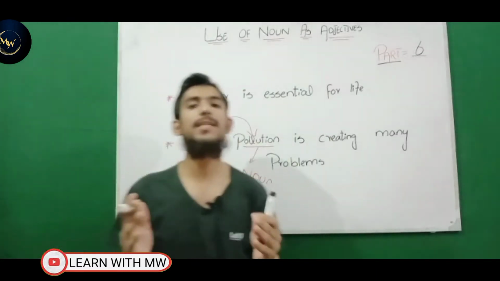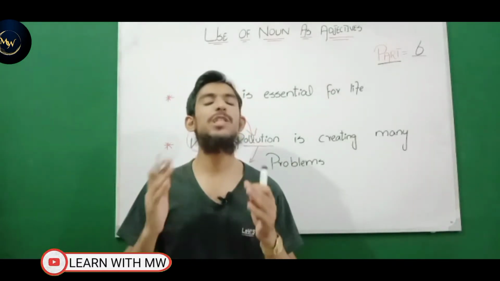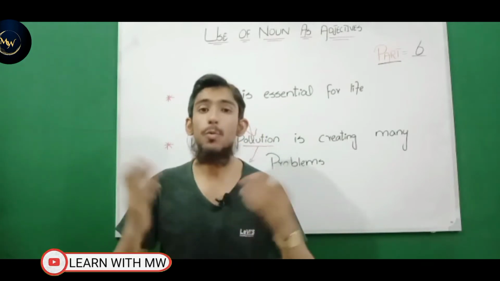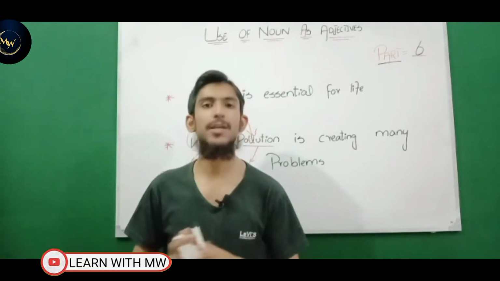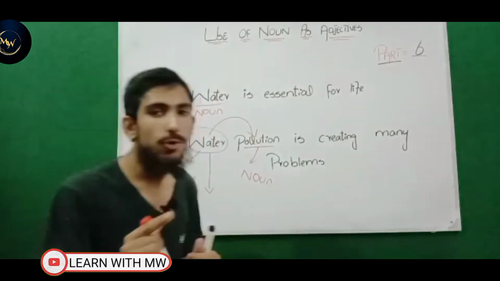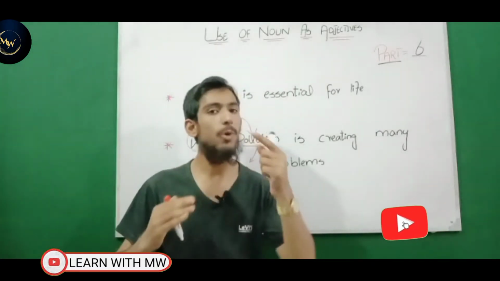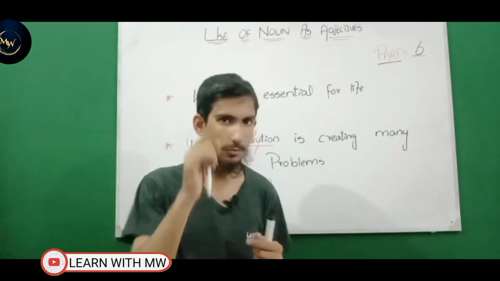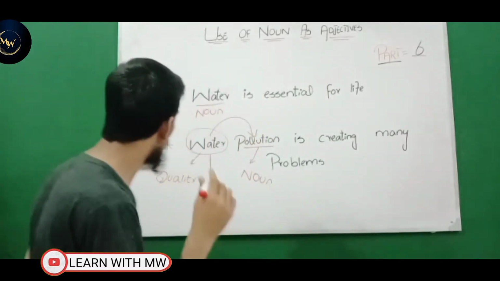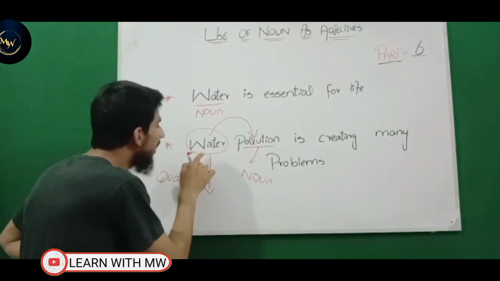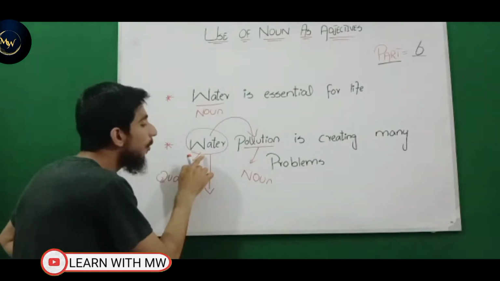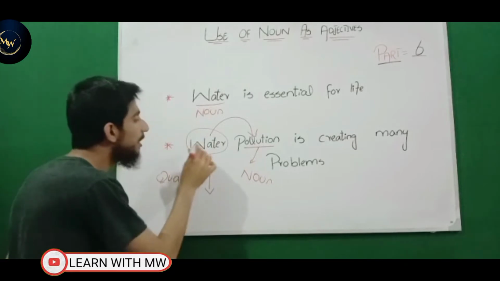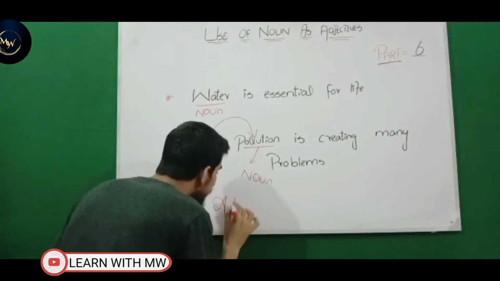And viewers, we have discussed that those words in English which basically add meaning to the noun in terms of quality or in terms of quantity, we call them adjectives in English grammar. Those are adjectives, so also learn the pronunciation. So look at, water is basically noun, but here water is adding meaning to the noun pollution in terms of quality. That's why water here is behaving as adjective.